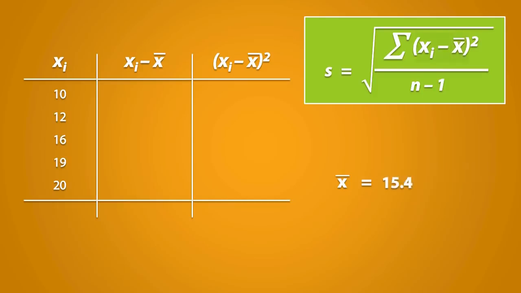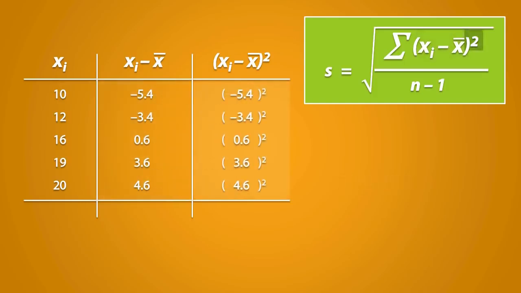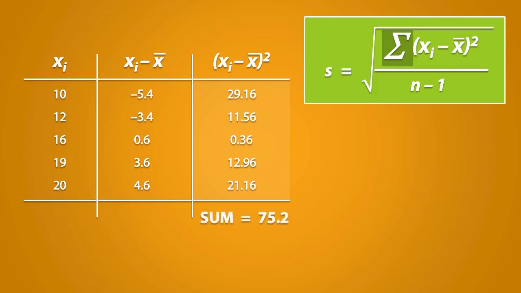The formula says we need to subtract each value from x bar, so we do this on the table. 10 minus 15.4 is negative 5.4. 12 minus 15.4 is negative 3.4. 16 minus 15.4 is 0.6, and so on. The next step is to square what we have just calculated. Negative 5.4 squared is 29.16. Negative 3.4 squared is 11.56, and so on. The next step is to find the sum of what we have just calculated. You should find that this is equal to 75.2.